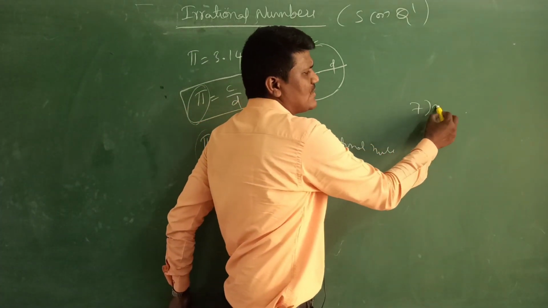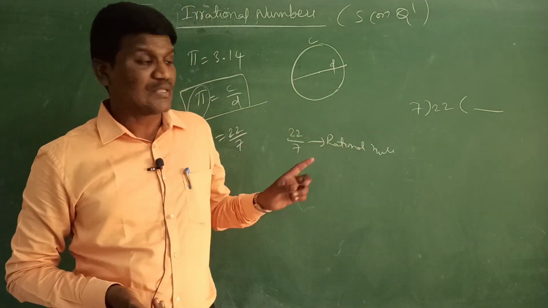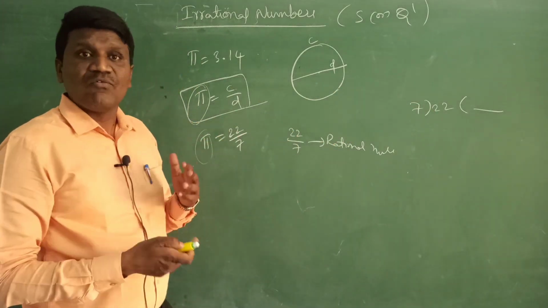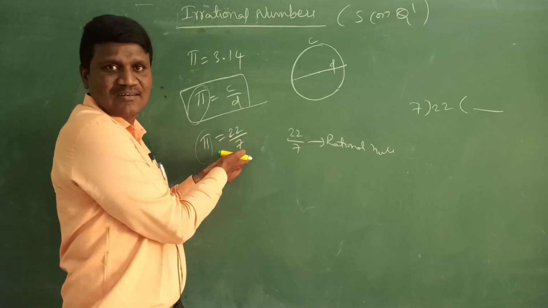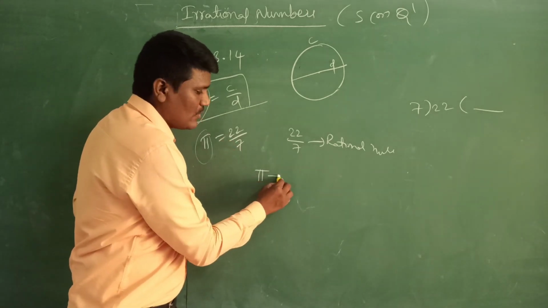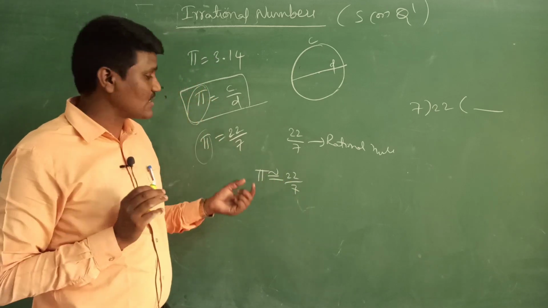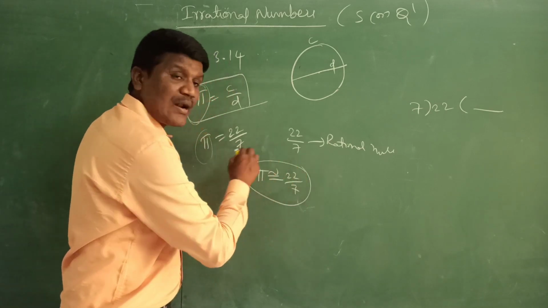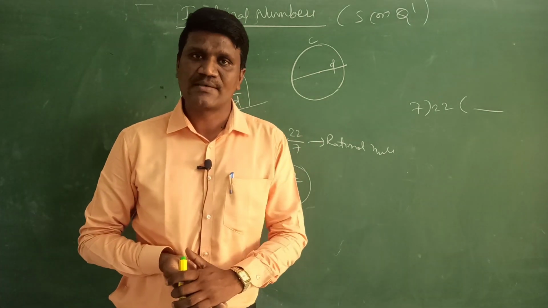You can do that division. 22 by 7, if you want, do the division. You will get a non-terminating repeating decimal. Right? So then why pi is equal to 22 by 7? Because one is irrational and one is rational. For our convenience we are taking pi as approximately equal to 22 by 7. It is approximately equal, it is not exactly equal.